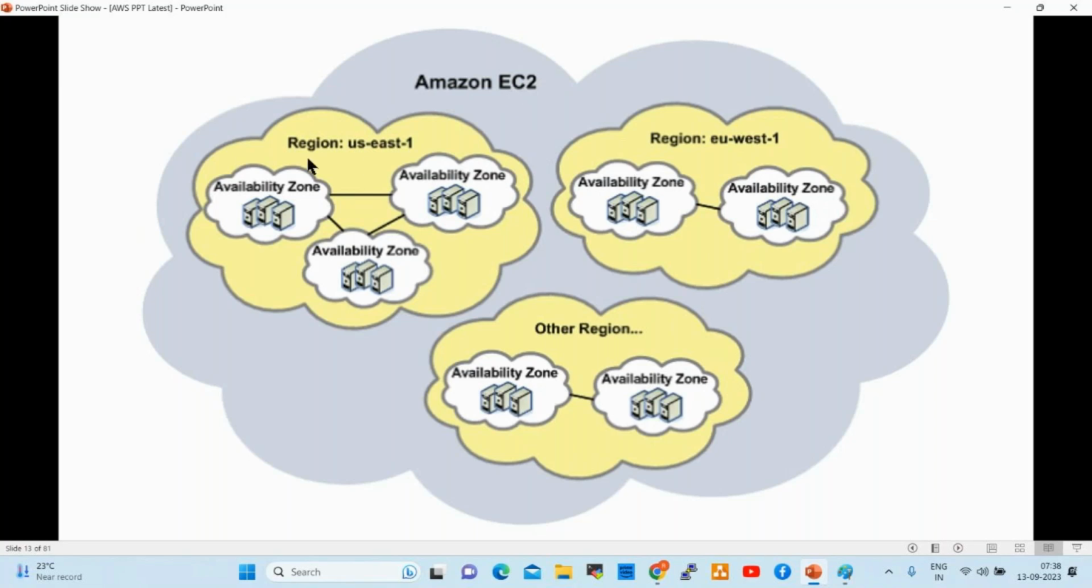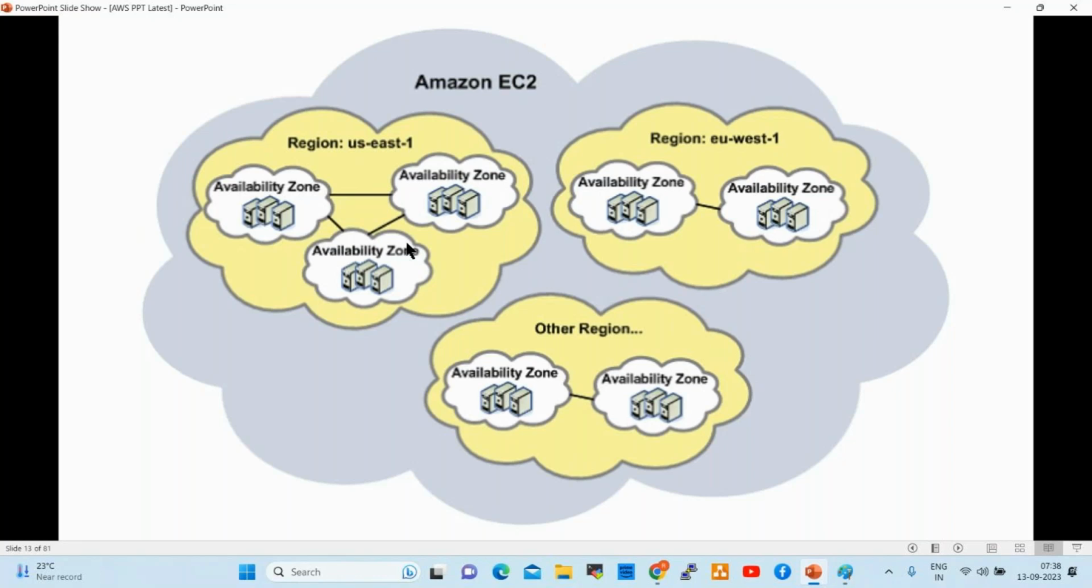So here this is the region, US East 1. Under this region, 3 availability zones are available, right? These zones, data will be replicated every minute, every moment. Replication means duplication. From one region to another region, data will be duplicated, right? If any one zone is down, another zone will take care of the resources, right?